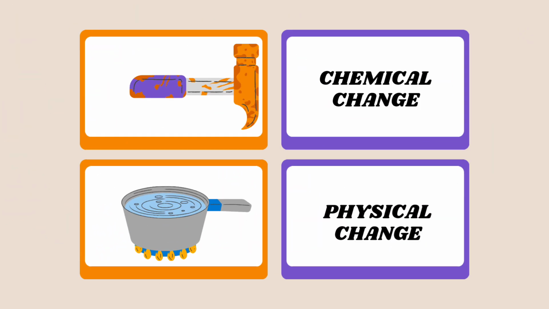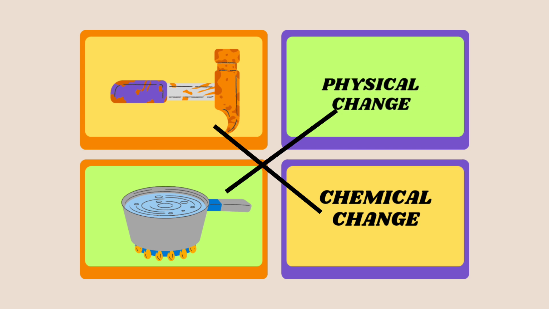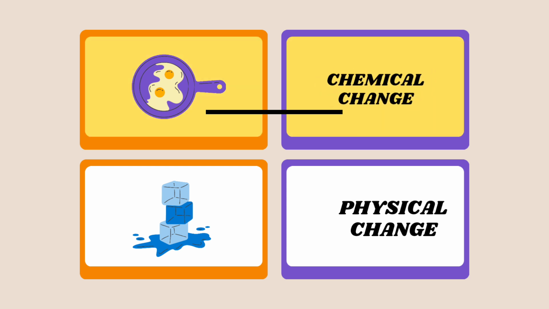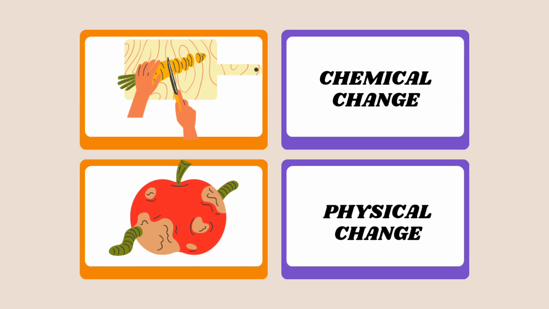Rusting of iron and boiling water. What are these changes? Rusting of iron is a chemical change. Boiling water is a physical change. What are these changes? Frying an egg and melting ice cubes. Frying an egg is a chemical change. Melting an ice cube is a physical change.